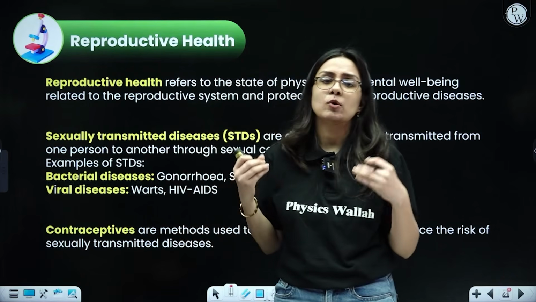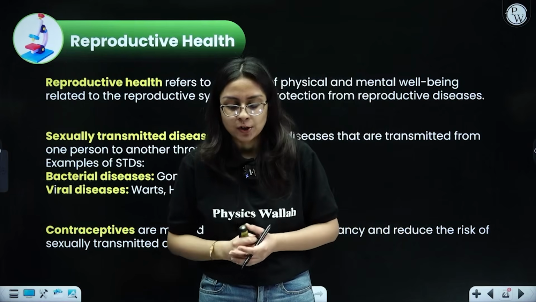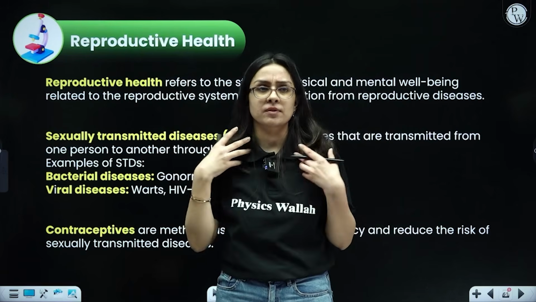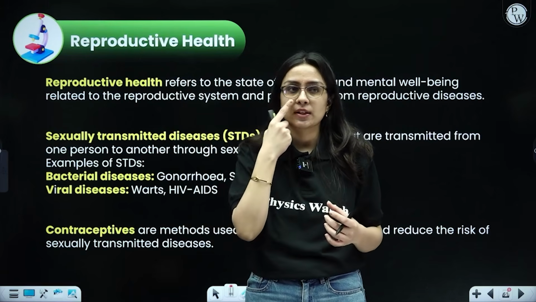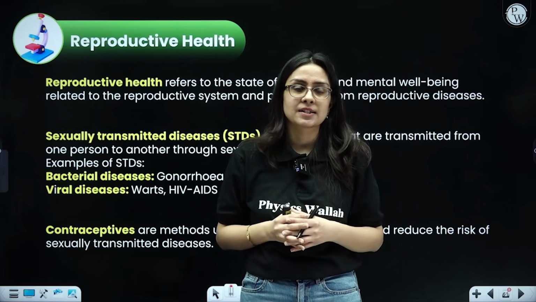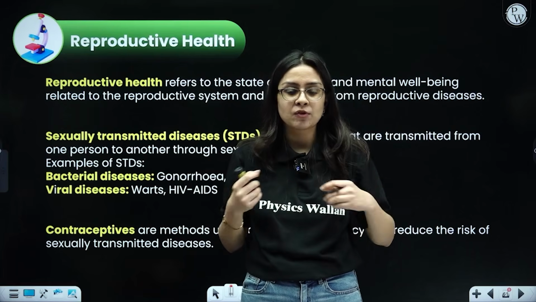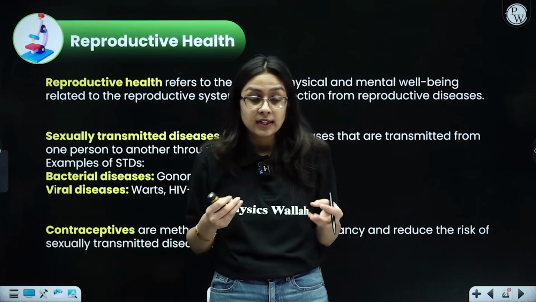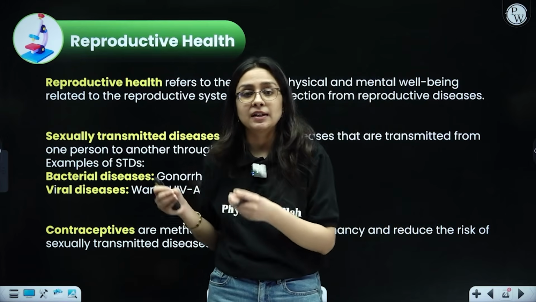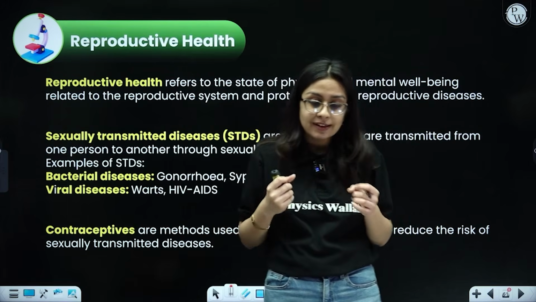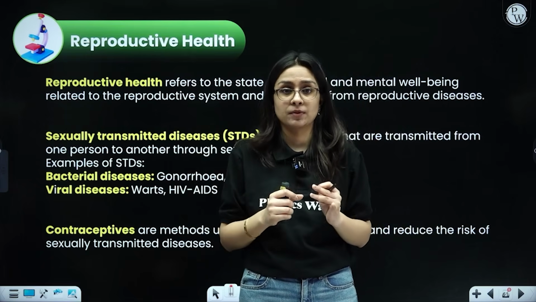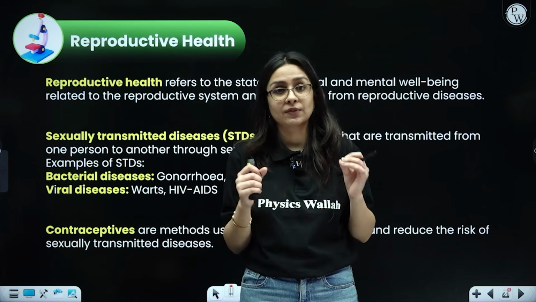Coming to the last and the most easy topic, that is reproductive health. Now talking about reproductive health, you can understand from the name itself that it is health related to reproduction. In many backward areas, many villages, there is no such information about hygiene of your reproductive parts, taking care of your reproductive parts, and also there is a lot of pressure from the family and from the peers to have babies. This can lead not only to physical health deterioration of the person, but also reproductive and mental health deterioration. So reproductive health is basically to be healthy in all the spheres: physical, mental, emotional, and in terms of reproduction. Okay, that is when you say that a person is reproductively healthy.